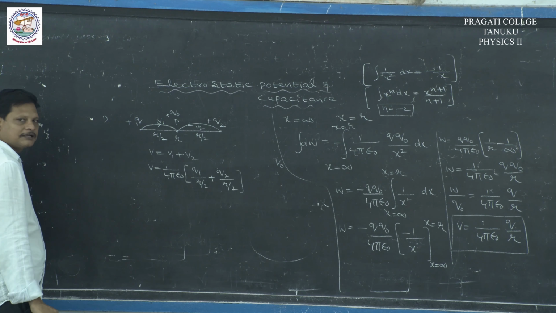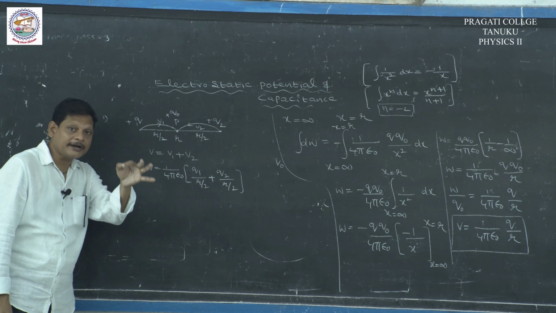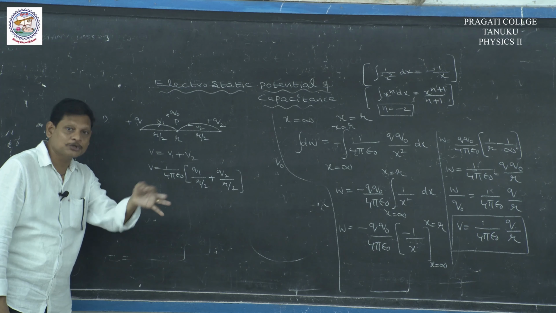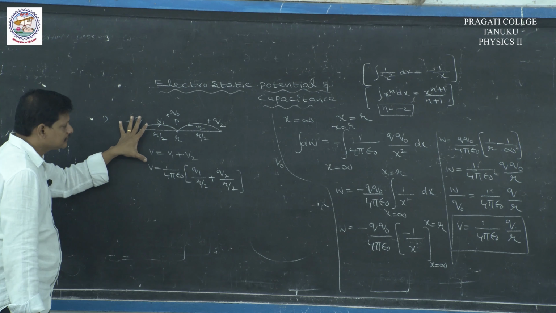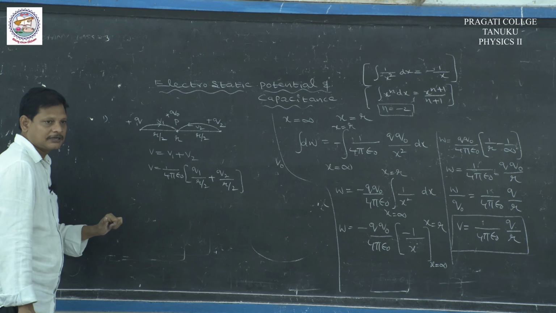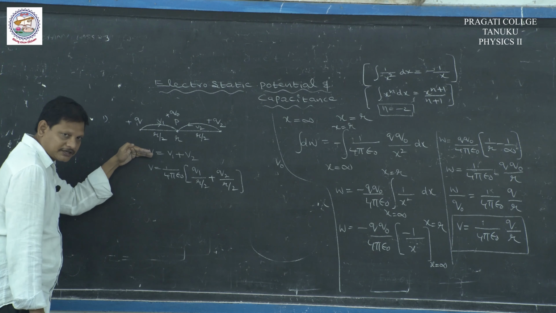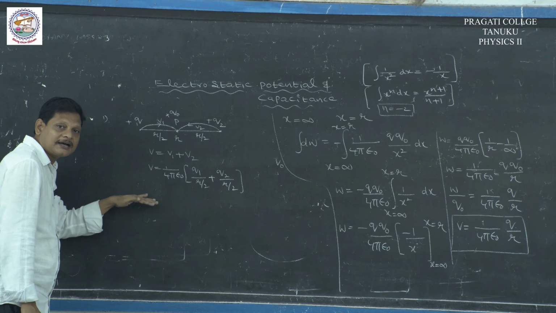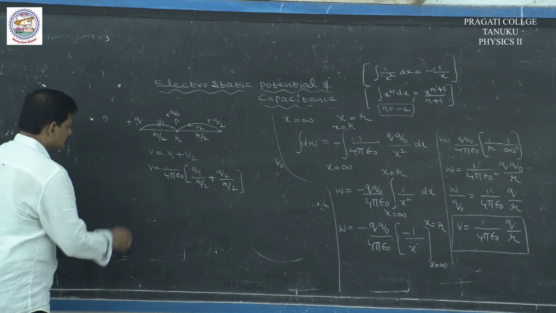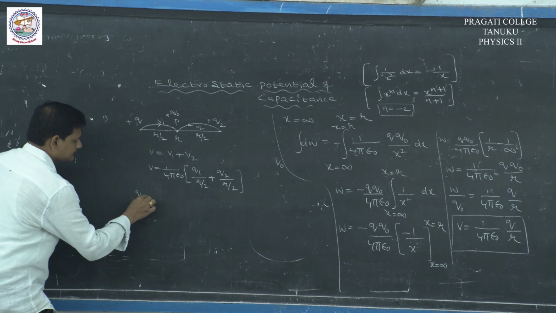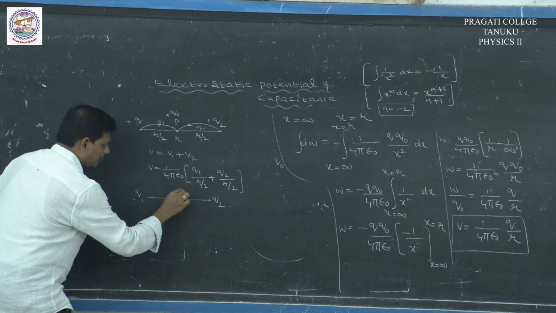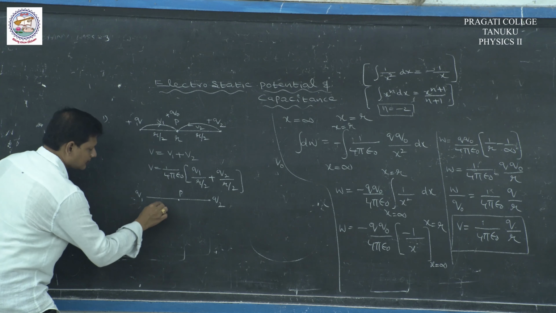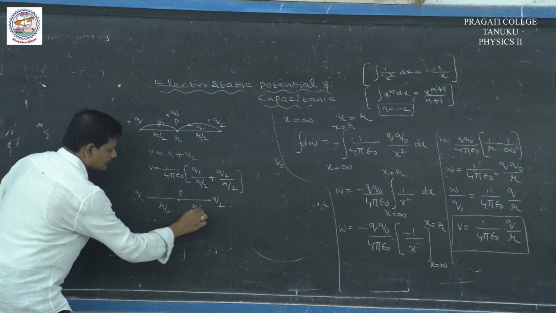Similarly, if you want to calculate the electric field strength at the midpoint of the line joining two like charges, considering the same example, we first calculated the electric potential. Now we want to calculate the electric field intensity. Say q1 and q2, and this is the midpoint, r by 2, r by 2.